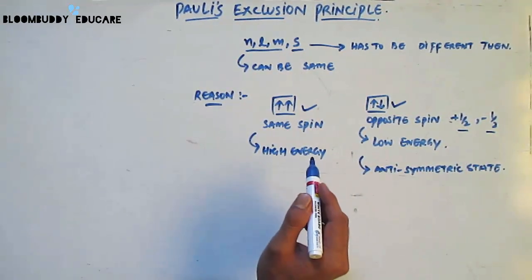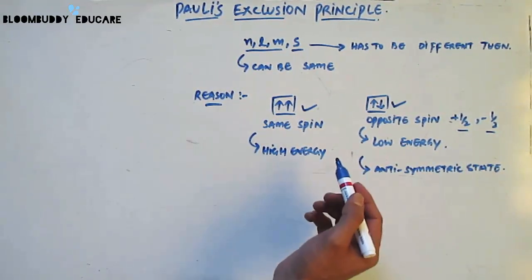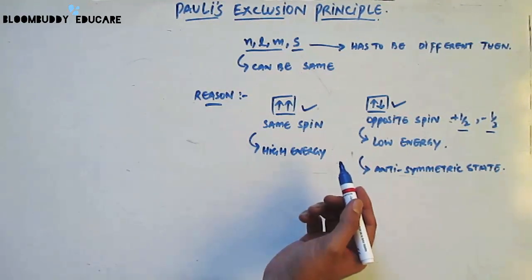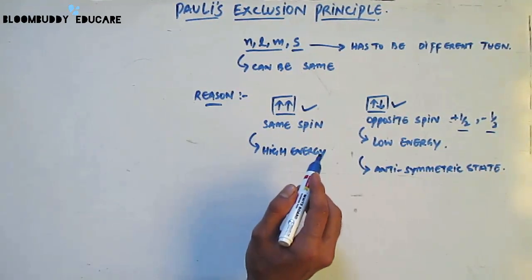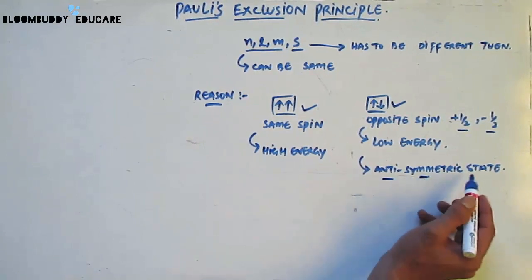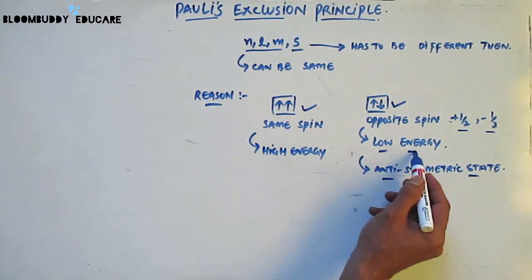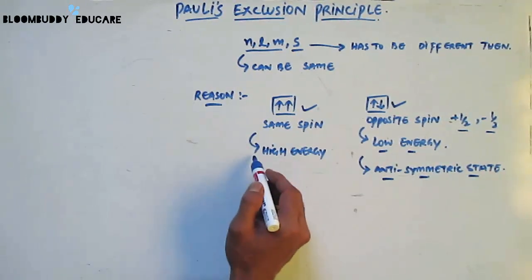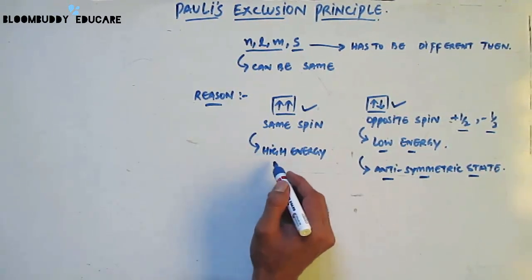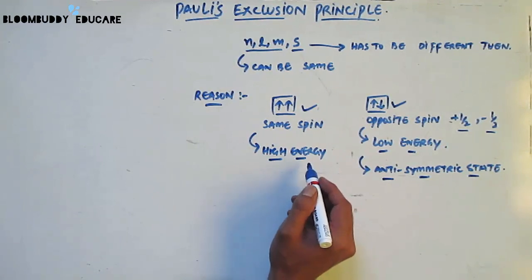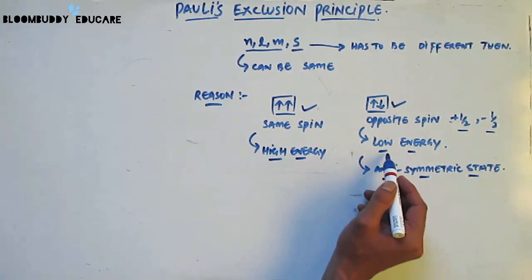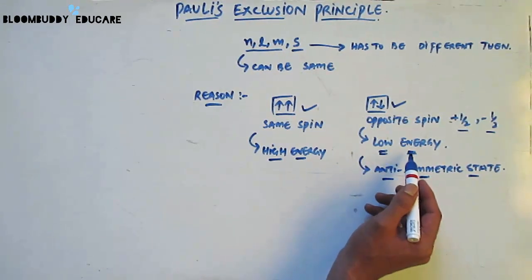This means that the electrons in quantum mechanics that possess half spin exist in an anti-symmetric state. In an anti-symmetric state there is always low energy, whereas in case of the same spin there is always high energy, and high energy is not favored in atomic orbitals, and the electrons will always follow the low energy or more stability rule.